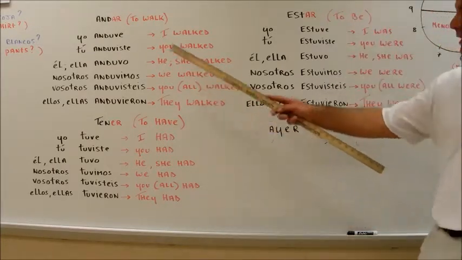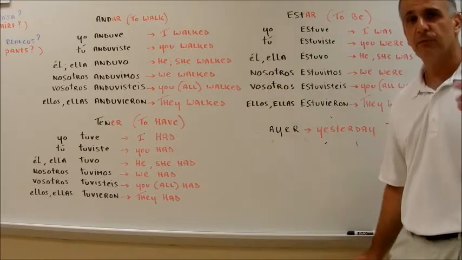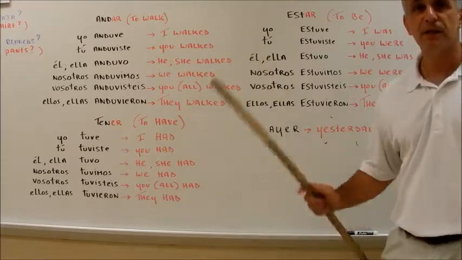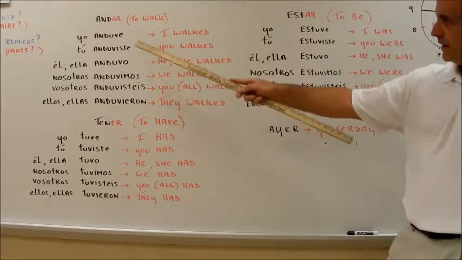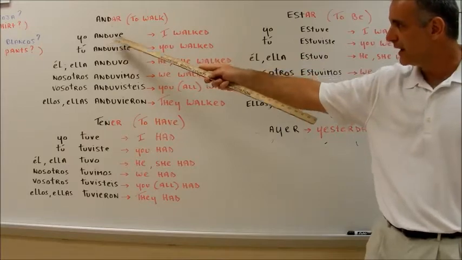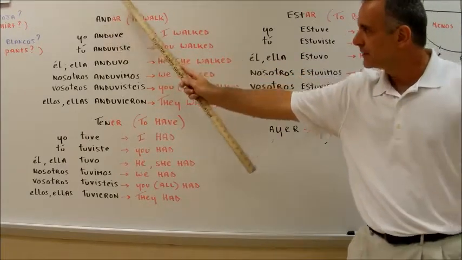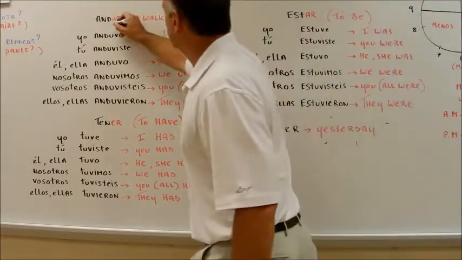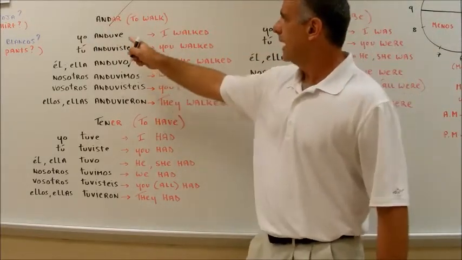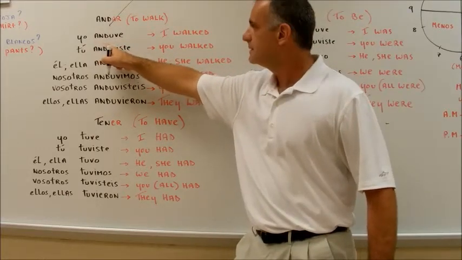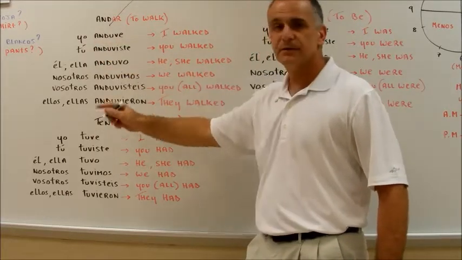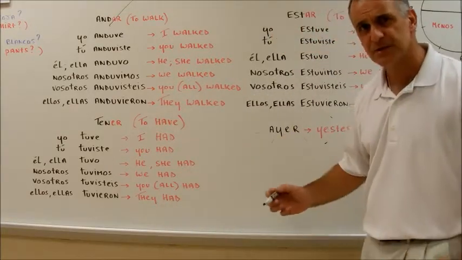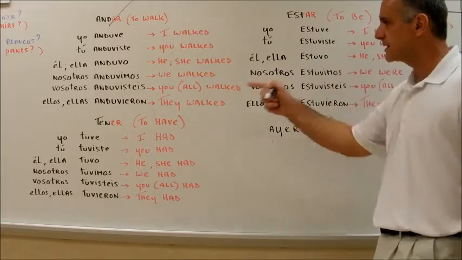So here's what happens. Andar, estar, and tener have one thing in common. They have a change within the stem where you're going to see a UV showing up. UV. Look carefully. Andar, you're going to have a UV being added to the stem. You get rid of the AR, okay? Watch. I'm going to get rid of the AR right here. And you're going to see what happens. You got your stem, A and D. And then you're going to add the endings that match the simple past for that verb. And you're going to see that the endings are going to be the same with andar, estar, and tener.